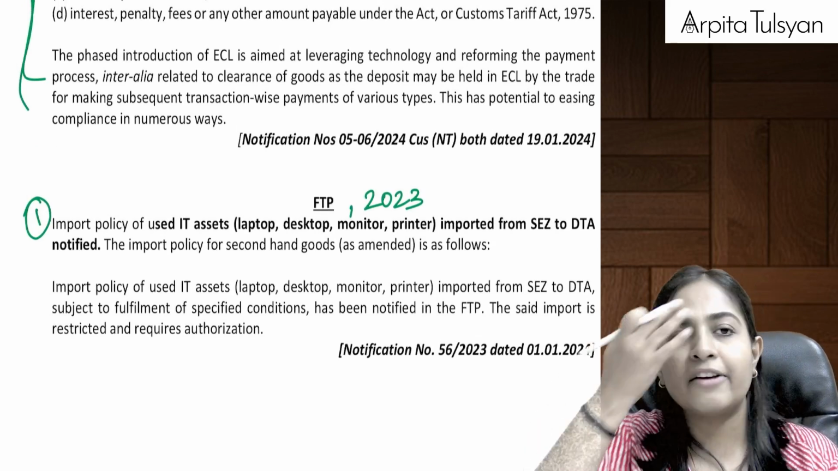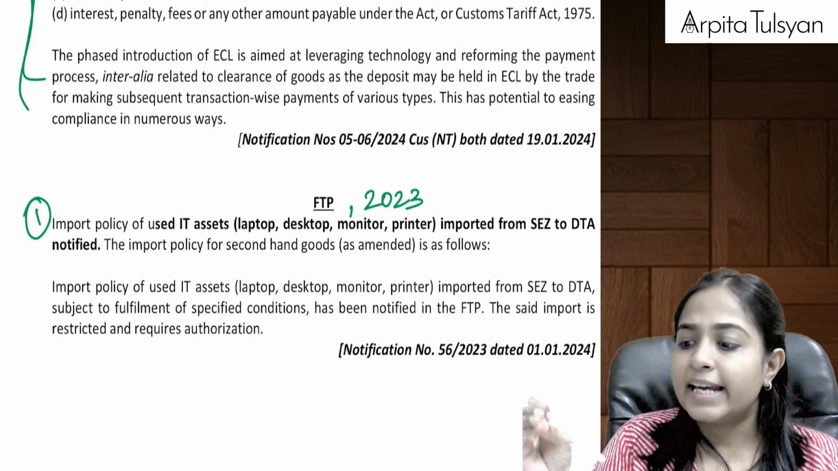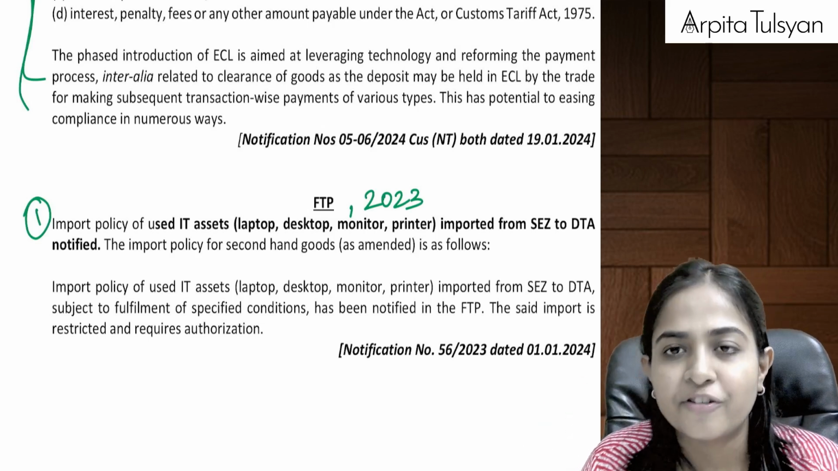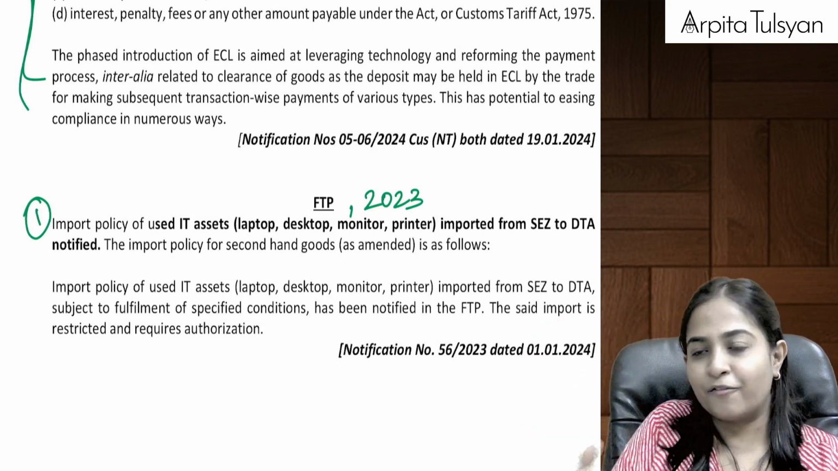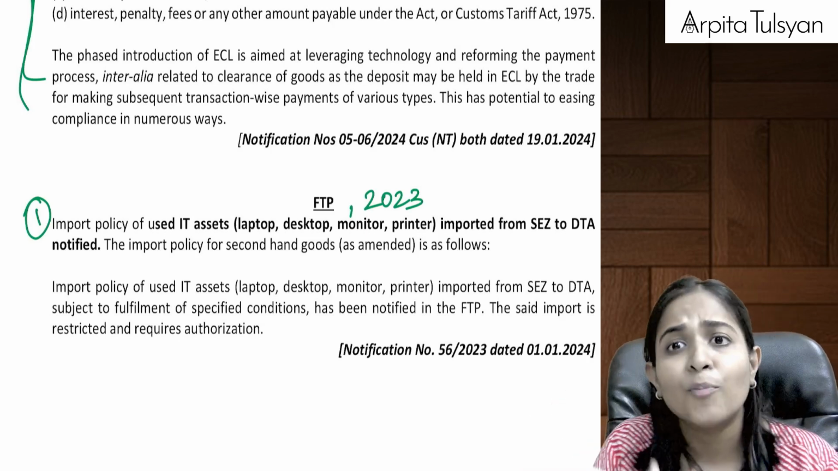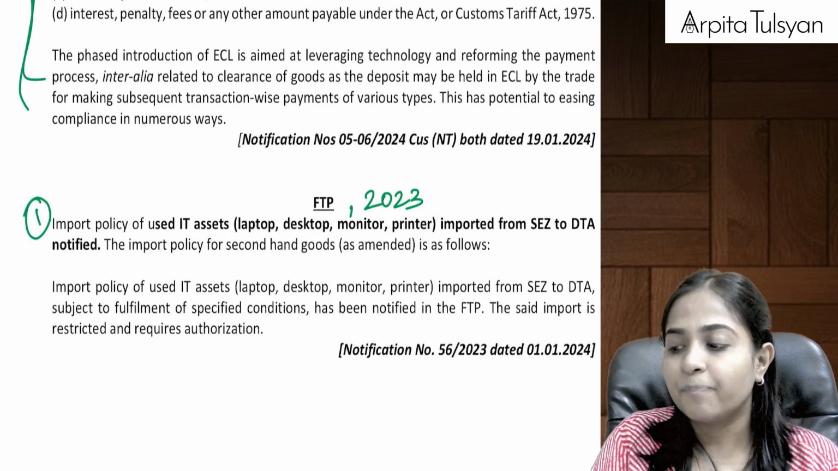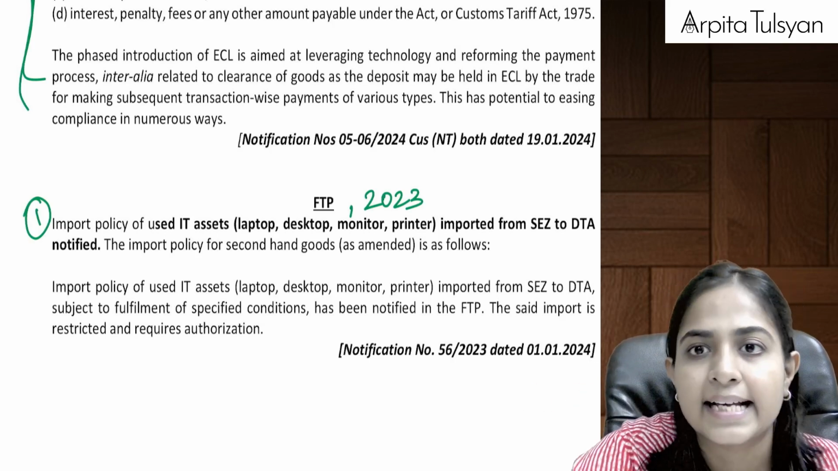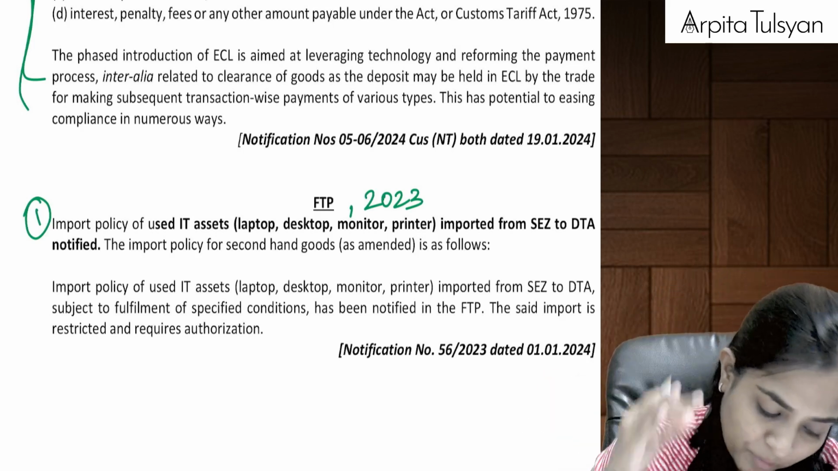Okay, now let's say I talk about Mumbai. In Mumbai we have a SEZ area. Let's say there is a particular AC remote manufacturer situated in SEZ. If I am importing from that Mumbai SEZ to the Mumbai domestic tariff area, then a second hand used asset, any used IT asset, is restricted and it will require an authorization.